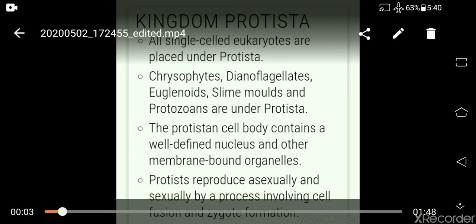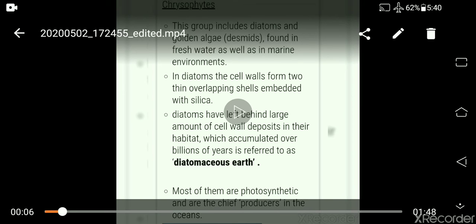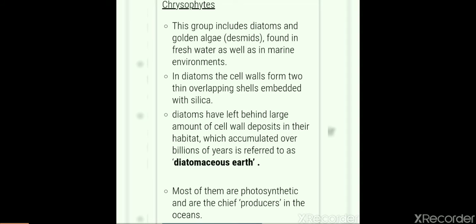And next you will see chrysophytes. In the first section, the chrysophytes are there. This group includes diatoms and golden algae found in fresh water as well as marine environments. In diatoms, the cell wall is made up of thin overlapping cells embedded in silica.